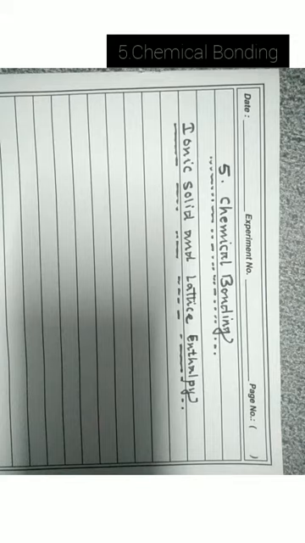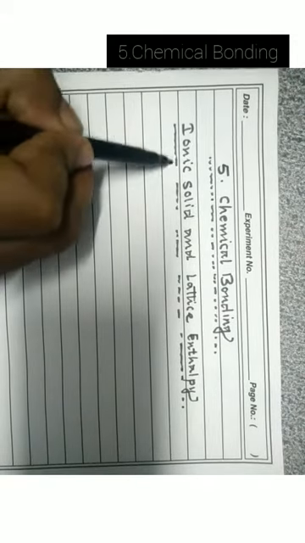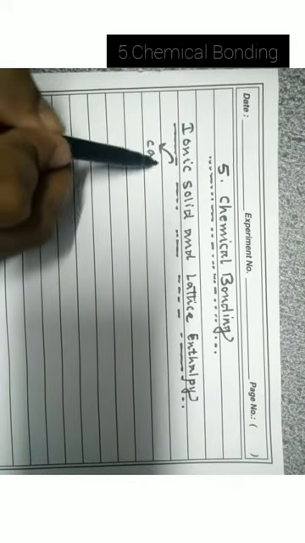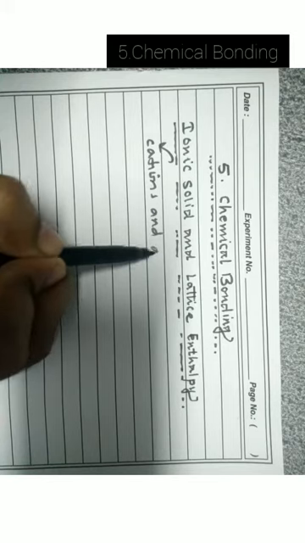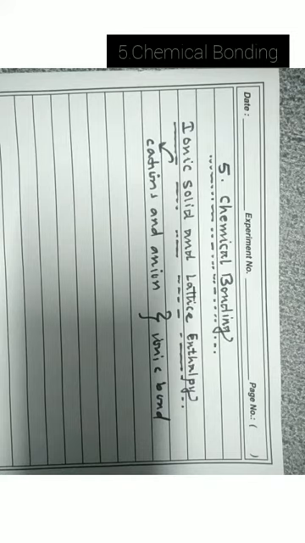Next topic is ionic solid and lattice enthalpy. Now, in ionic solid, the cations and anions are held together by ionic bond.